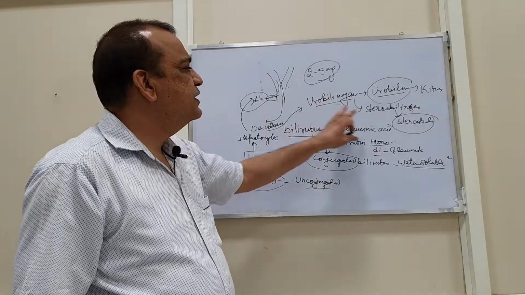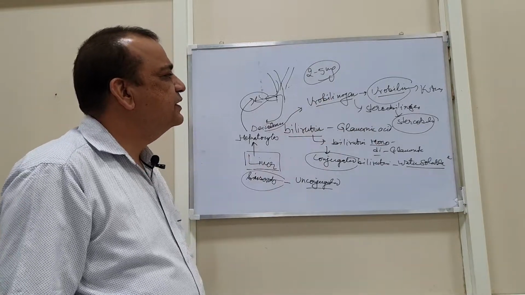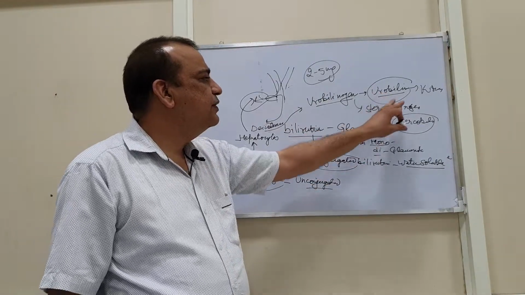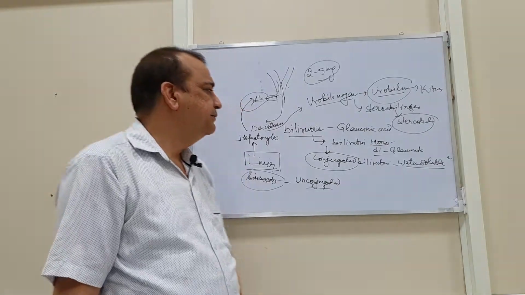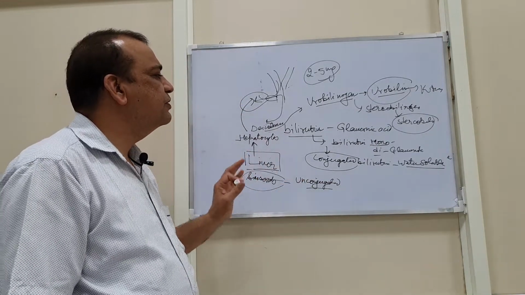The urobilinogen and stercobilinogen are the precursors of the active form, that is the urobilin and the stercobilin. So this is all about the bilirubin metabolism.